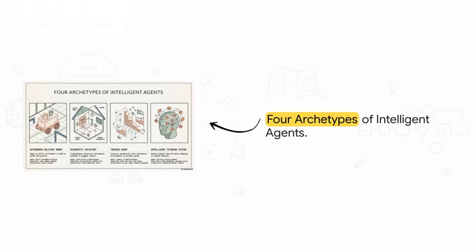But then, contrast that with the trading agent. That one lives entirely in the digital domain, rapidly interacting with financial markets to buy and sell. Or what about the intelligent tutoring system on the far right? That one is actually adapting to human behavior and cognitive learning. So the environments are radically different. But here is where it gets absolutely fascinating.